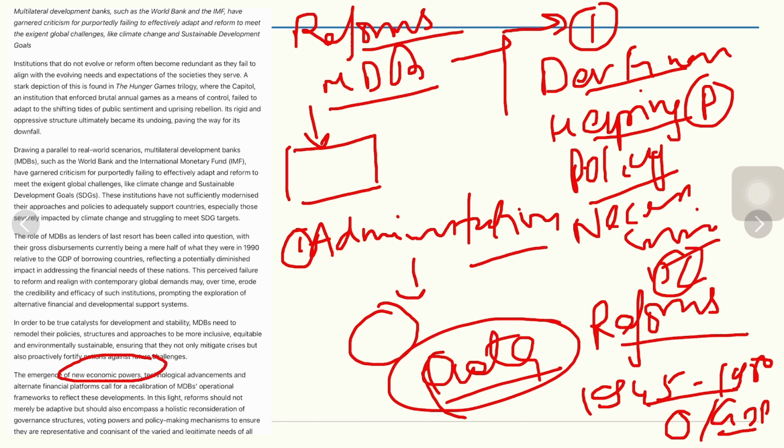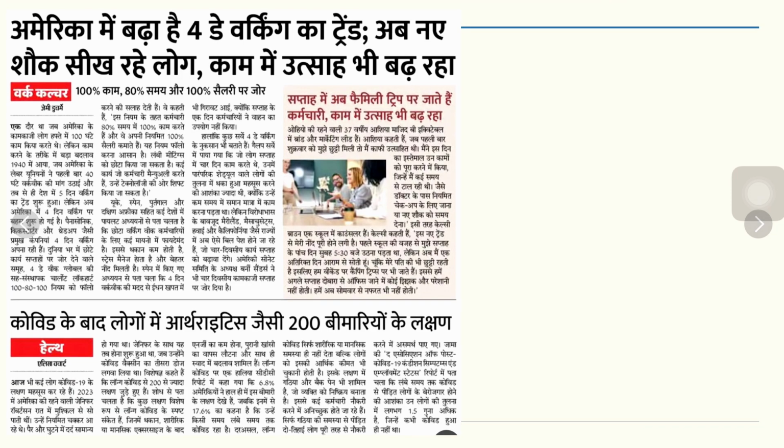Now we come to the new emergence of economic powers, technological advances, and alternate financial platforms, which also call for recalibration. We can also write that climate-related issues are raising their heads. That's why we require the multilateral development banks to be further reformed. Climate-related finance is not only affecting the developing or least developed countries, but also the developed countries, and the developed countries' commitment to provide finances is also lacking. That's why we require some structures. So the reforms are definitely required.